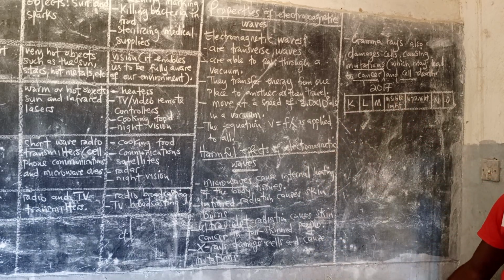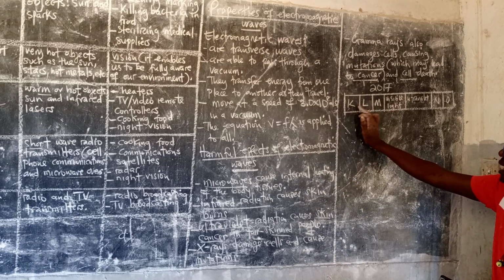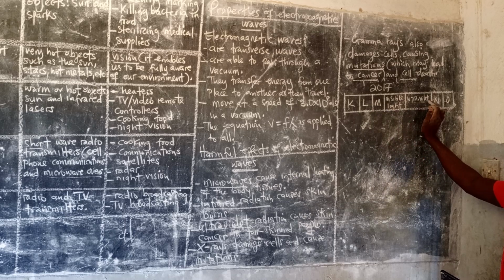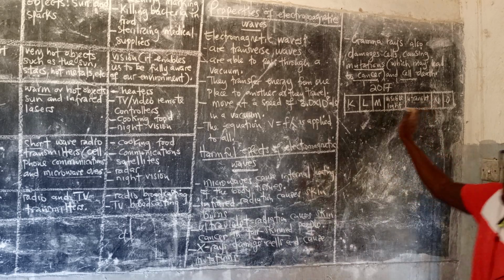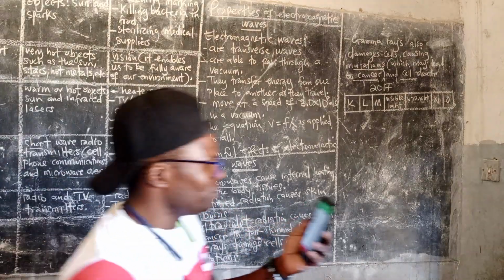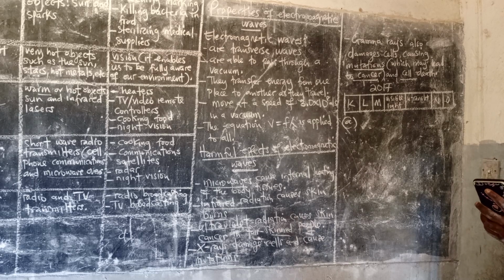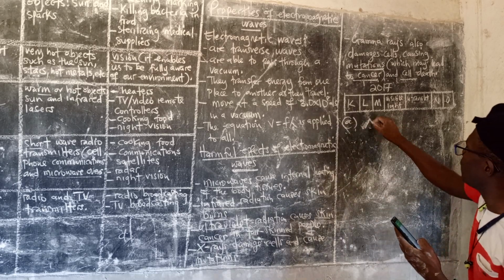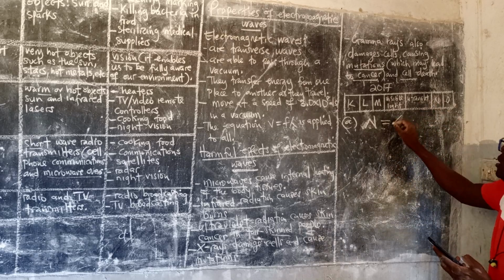Be very careful. Visible light, then ultraviolet. So for the first question, A: what is the name of component N? After ultraviolet, what comes? X-ray.